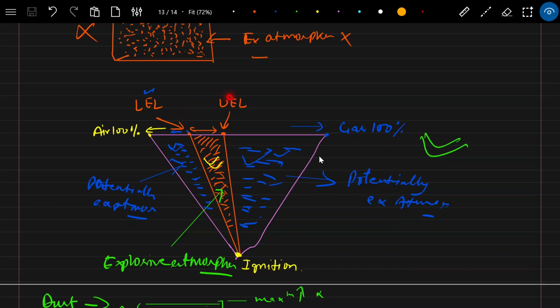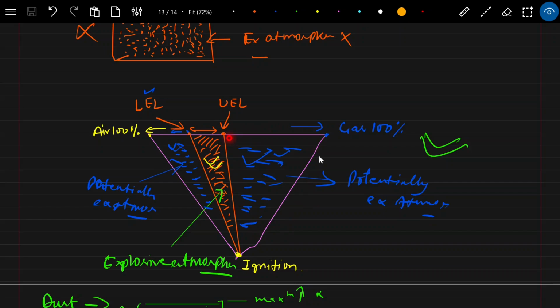right? So suppose at this point the lower explosive limit of this gas starts. It goes to a certain distance and reaches the upper explosive limit. If the gas concentration in an area goes beyond that, it means the upper explosive limit has been crossed, and the area beyond that will not be an explosive atmosphere.